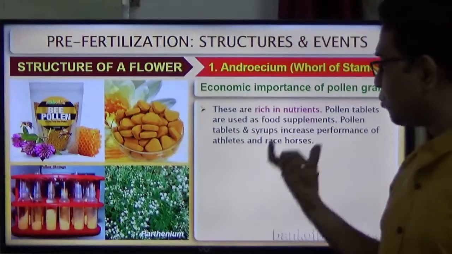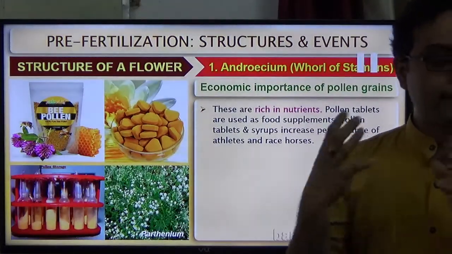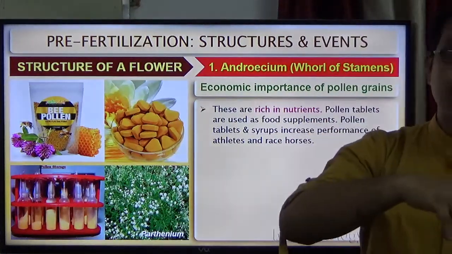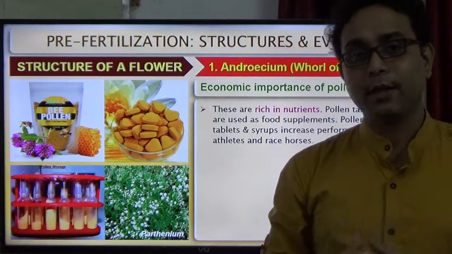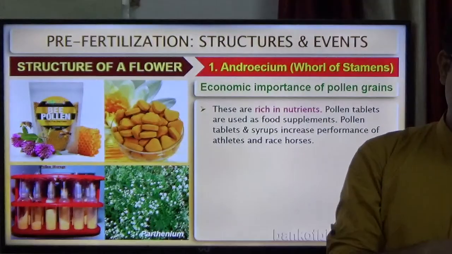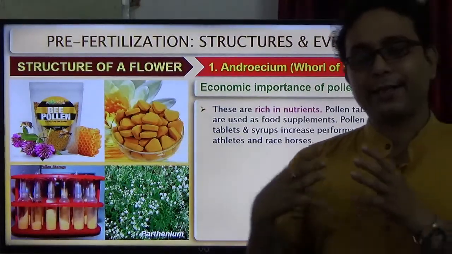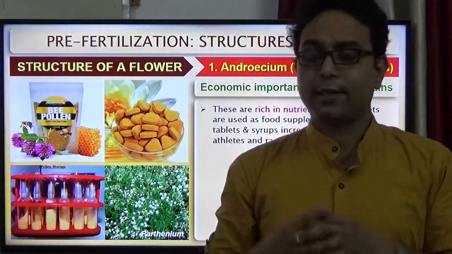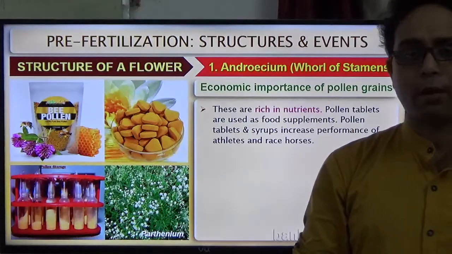They are rich in nutrients. So pollen tablets are used, which ultimately act as a food supplement. Why? Because pollen grains or pollen tablets contain different types of proteins and minerals that are very helpful to the growth of the body.